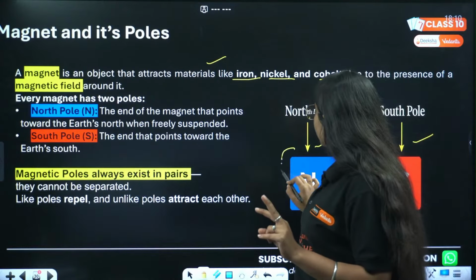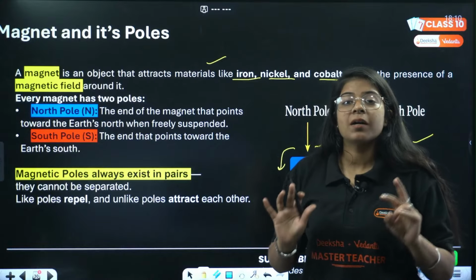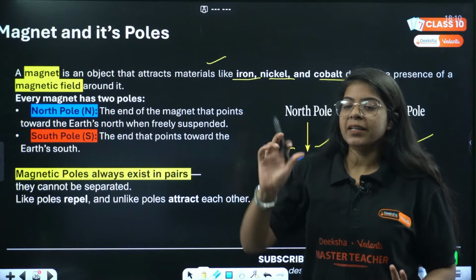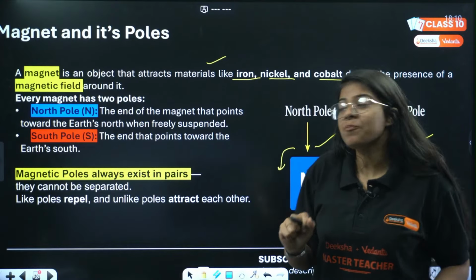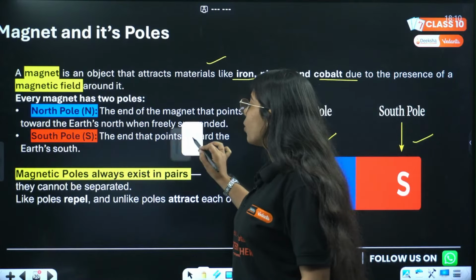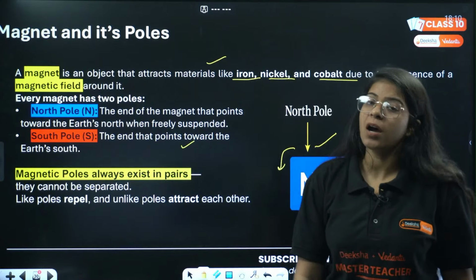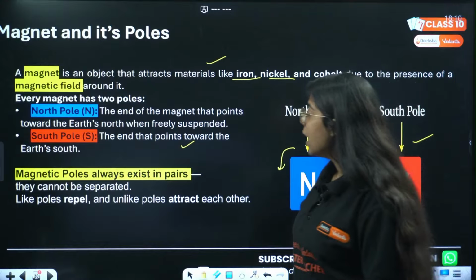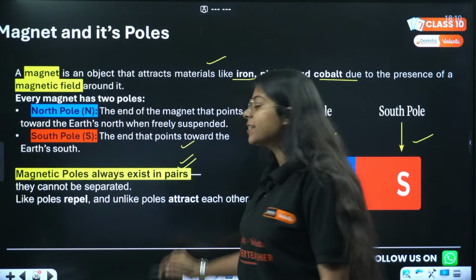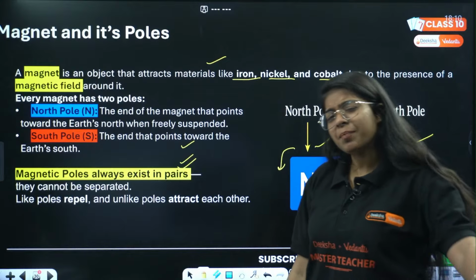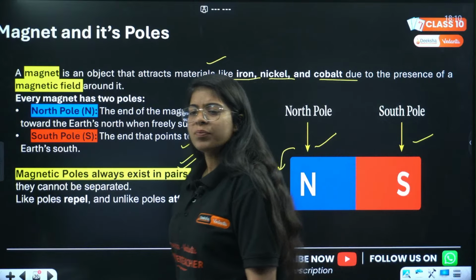North pole is the one that points towards the north side of the earth when it is left hanging freely, and south pole points towards the south part of the earth. Okay? Magnetic poles always exist in pairs. Very basic, very simple. We know that